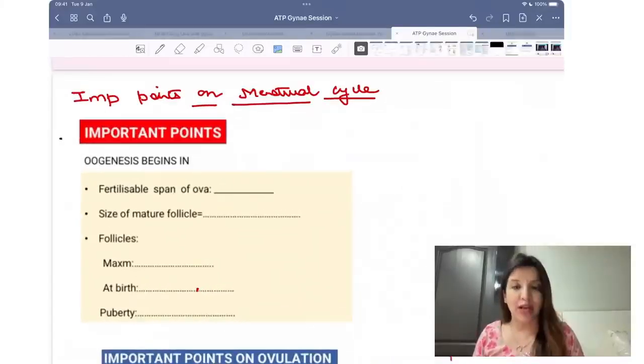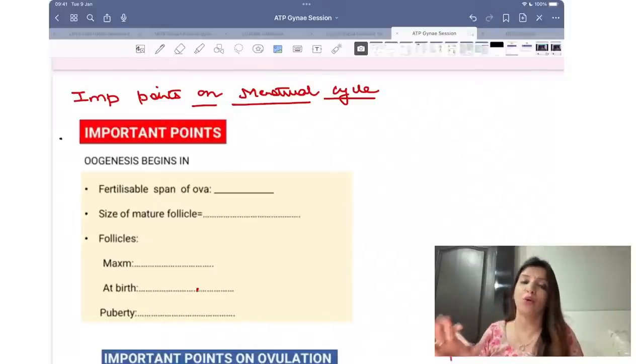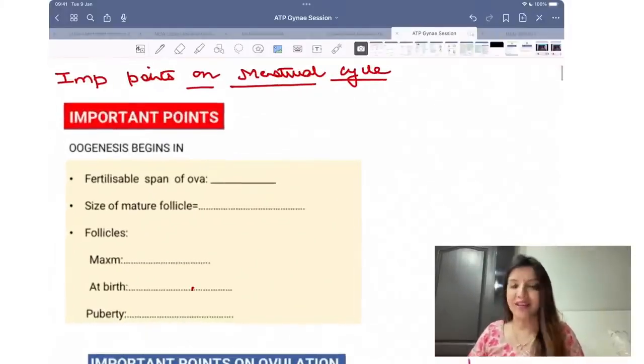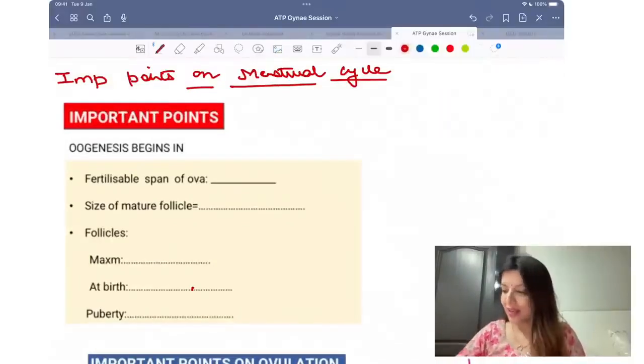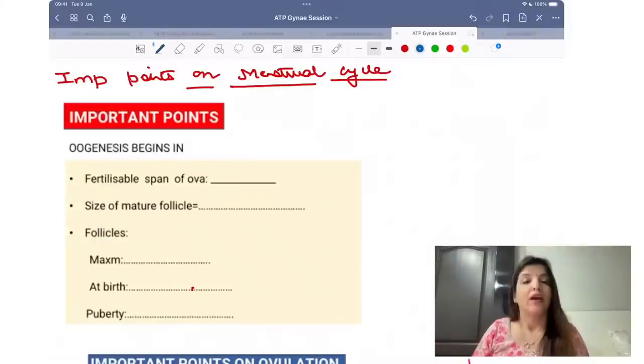When we are talking about gynae, the first important thing which you have to revise is the hormones and the menstrual cycle part of it. In your FMG exam, sometimes they ask you direct questions on the menstrual cycle, and I'm going to revise only that much what is required at this point of time. But then it is going to take some time. So coming to important points on menstrual cycle.